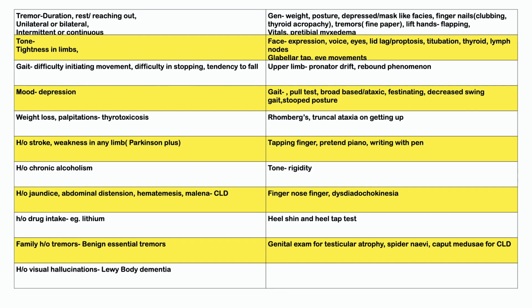So in the face, we look at the expression of the face, the voice of the patient, if there's any tremulousness in the voice, or if there's any hoarseness in the voice for hypothyroidism. Then we look at hypomimia, like mask-like faces for Parkinson's. We look at the eyes. We look at the lid, if there's any lid retraction, any lid lag, any exophthalmos, any bilateral proptosis. We can look from behind the patient. And then we look at if there's any titubation, a head nodding movement.